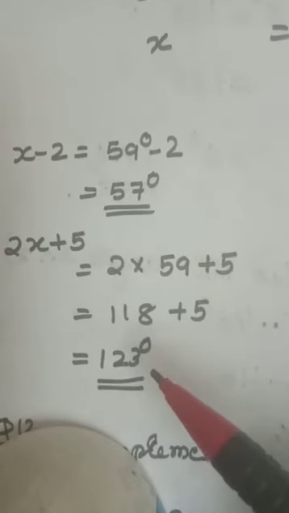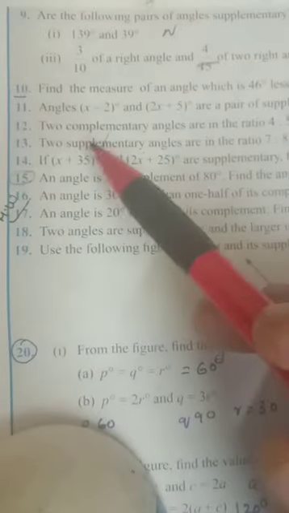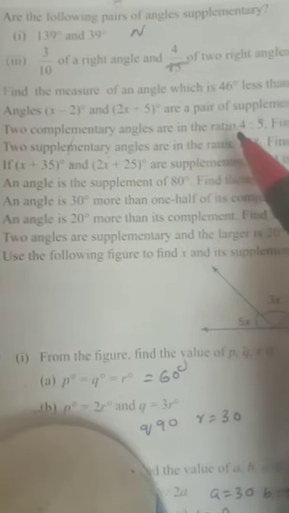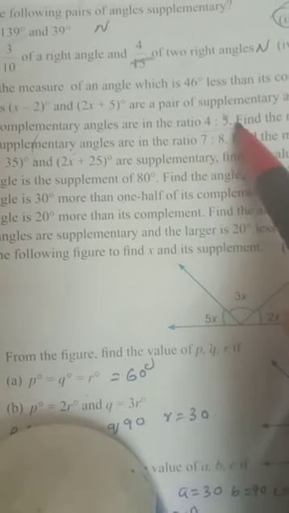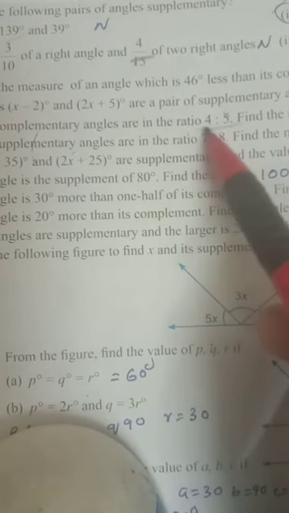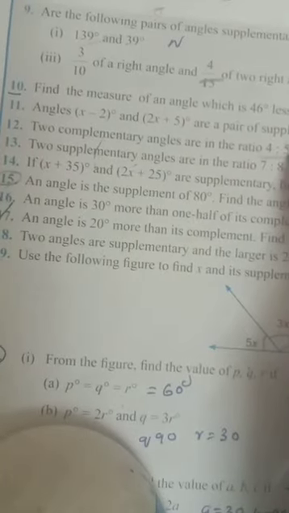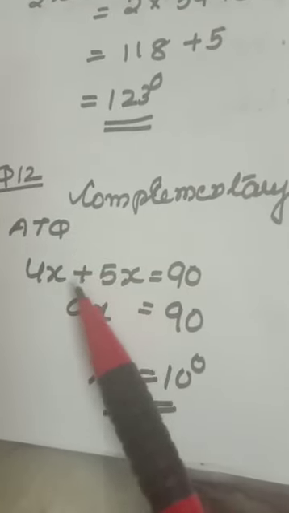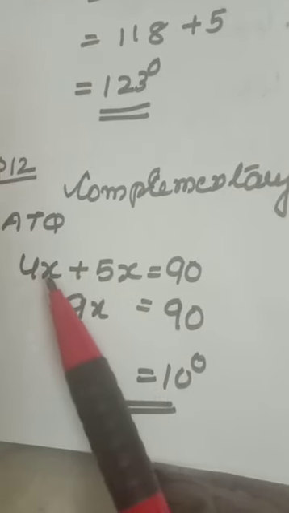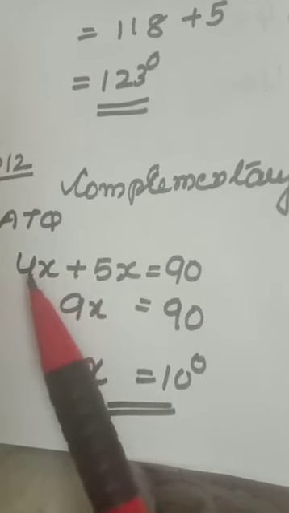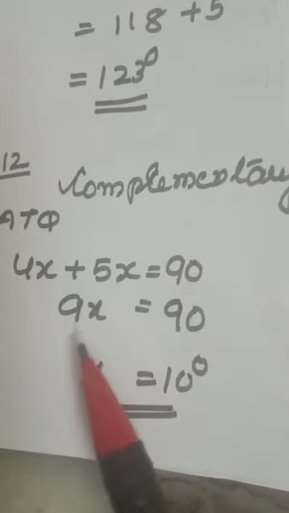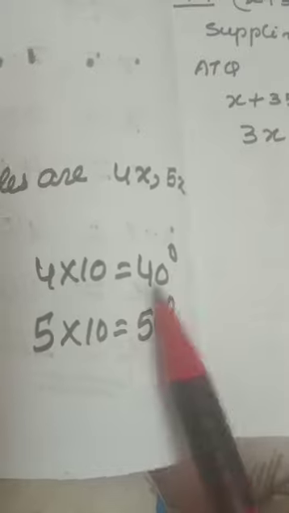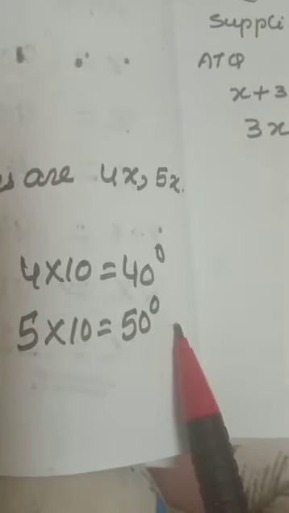Question number 12. Two complementary angles are in the ratio 4 to 5. Complementary meaning when you add, you will get 90 degree. Whenever a ratio is given, you have to put an x along with that number. 4x plus 5x equals 90. You will get x as 10 degree. So which are the angles? 4x, in place of x you will put 10. 4 into 10 is 40 degree. 5 into 10 is 50 degree.